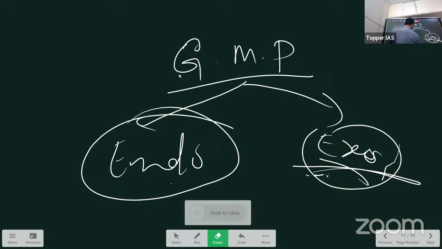So we'll take up this endogenic. Okay. What is the meaning of endogenic? The forces which are generating within the interior of the earth. All of you are clear with this? Okay. We divide again this endogenic into two types.